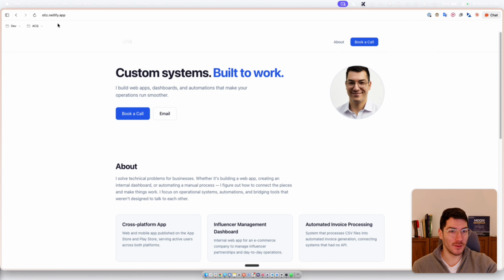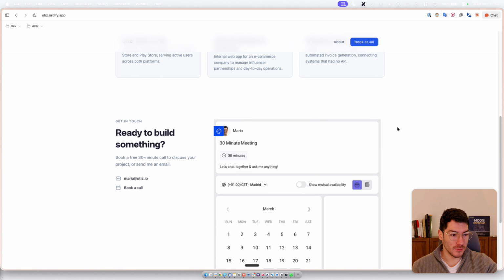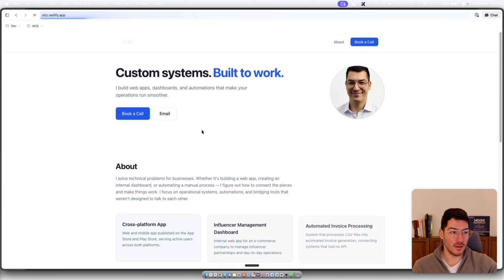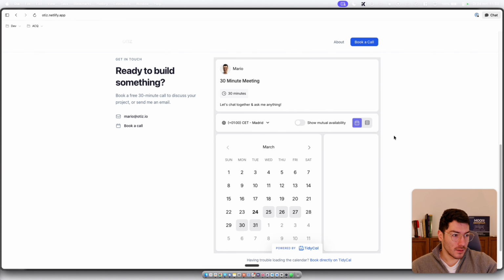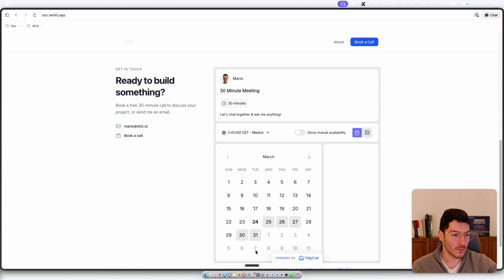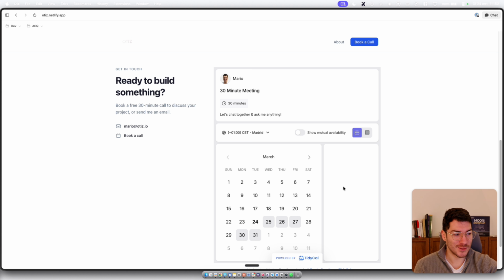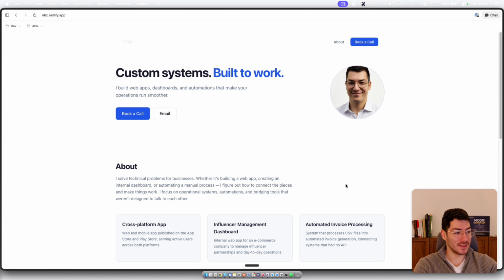So yeah, live otis.netlify.app. Here it is. We can book call, and that is all we need. So let me actually also view this in an incognito browser, since this is the actual way someone else is going to see it, because I'm logged into TidyGo. So there are some things that I do not like about this. So I'm going to make some changes, probably for a next video or on the backgrounds. You guys let me know if you want to see more of this. But this is how easy it is to create something from scratch and then publish it live.